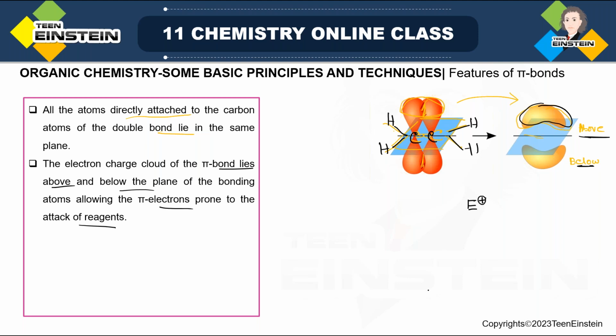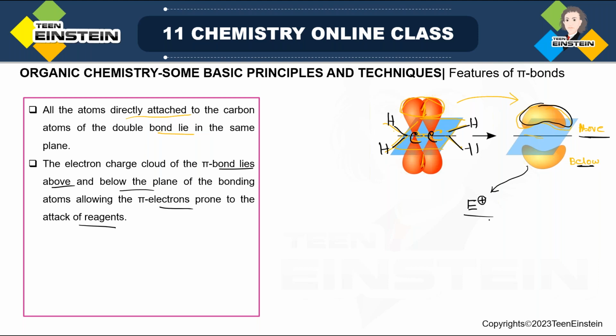Electrophile means electron deficient species, which is in search of some electron density. Details of electrophiles will be discussed later in this chapter, but right now just see, E plus means electron deficient species, and it will be attacked by this pi electron density.